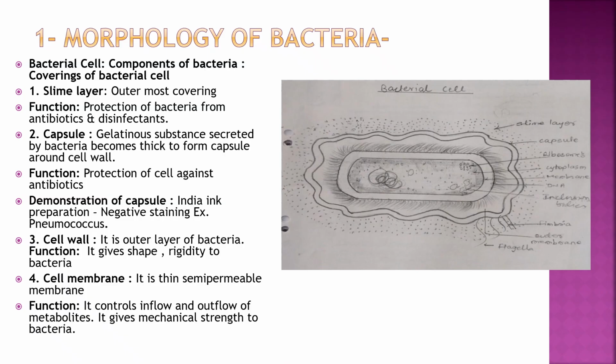Cell wall: it is the outer layer of bacteria, and its function is to give shape and rigidity to the bacteria. Cell membrane: inside the cell wall there is a thin semi-permeable membrane, and its function is to control inflow and outflow of metabolites and give mechanical strength to the bacteria.